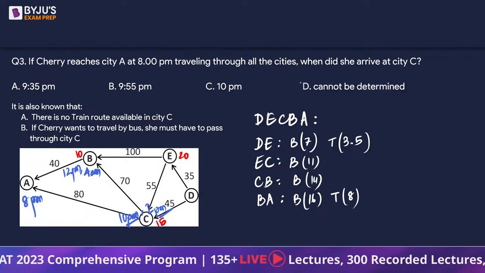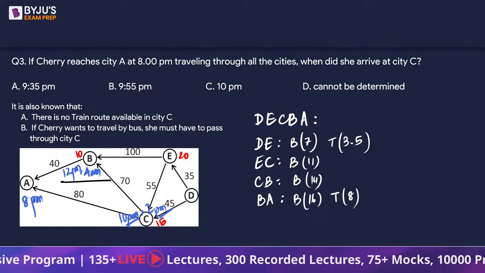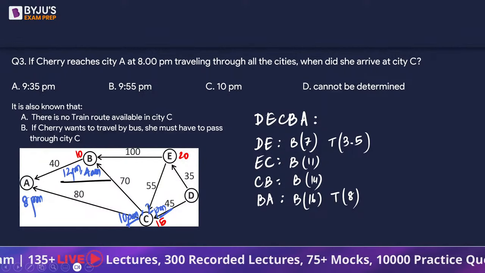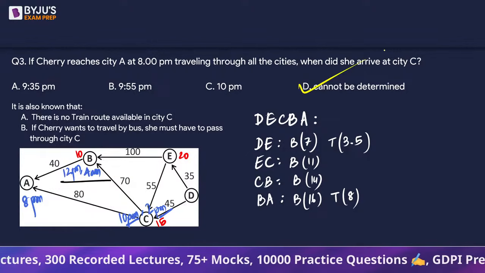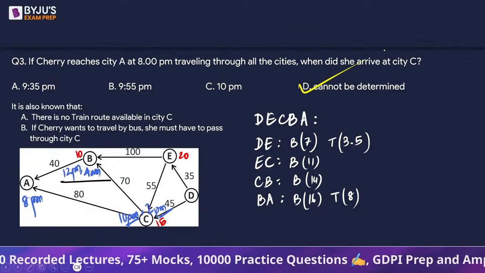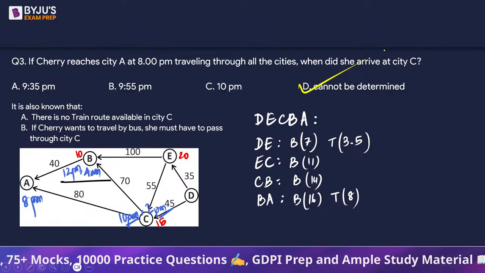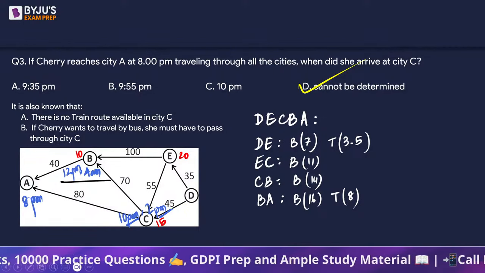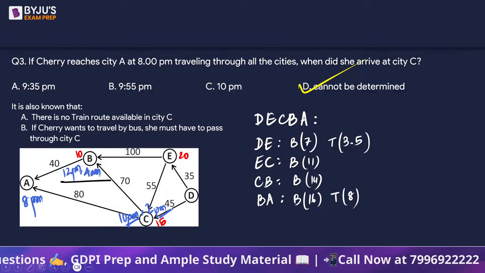So now we are pretty sure that since we have two scenarios or two timings at which she can reach city B, that gives us that D should be the answer. Not possible, right? There are two possibilities. Even if we start from the station D, the journey DE may be by bus or train.